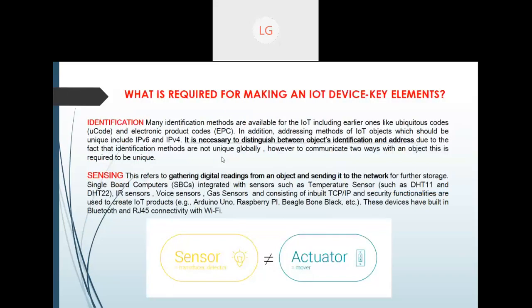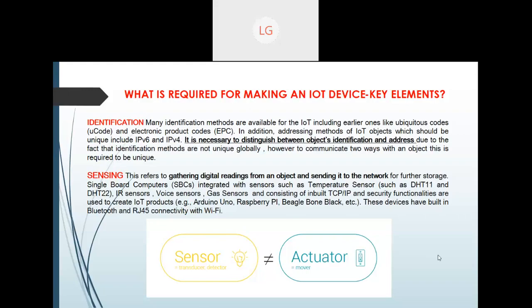Then another, yes, this is also one thing which is very, very important. What is required for making an IoT device? So key elements. If you want to make an IoT device, what are the various elements which are required? Here comes the importance of sensors and actuators. Those who are from mechanical will be very happy to know about the actuators, because they have learned so many mechanical devices of actuators there.